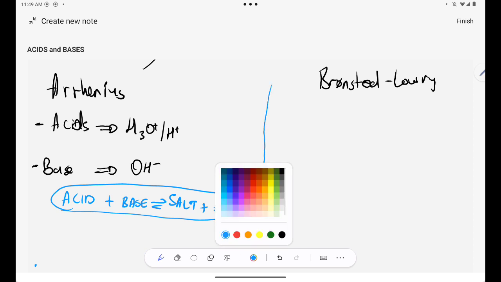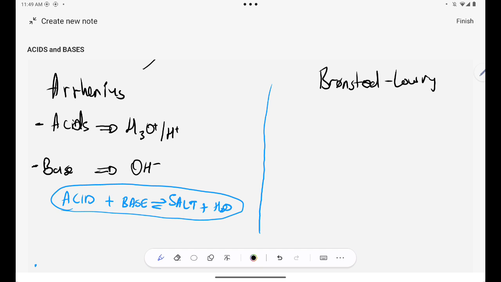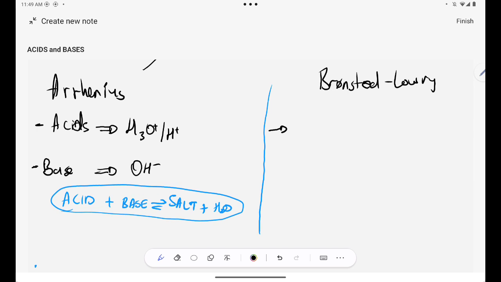Okay, then now let's go to Brønsted and Lowry. Brønsted and Lowry simply say that an acid is a substance that ionizes in a solution to donate a proton. The H plus ion can be regarded as a proton.